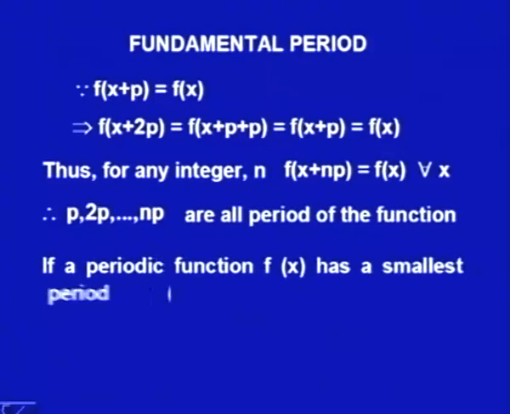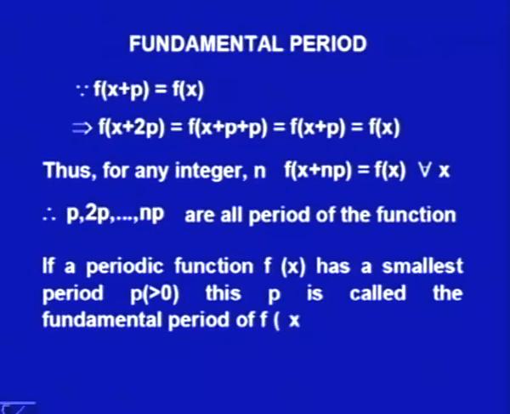If a periodic function f(x) has a smallest period p, then this p is called the fundamental period of f(x). So, we had seen that if p is a period, then 2p, np, all those would be periods. So, we call this smallest p the fundamental period, and normally rather than saying fundamental period, we simply say period. So, let us see our examples.